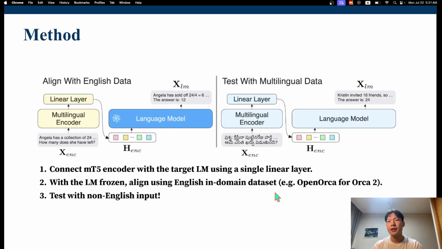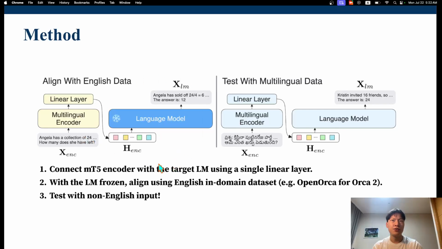Now, when I say in-domain dataset, I mean a dataset that resembles the fine-tuning or pre-training data of the target language model. So for Orca 2, we used a dataset called OpenOrca, which is an open source replication of the Orca 2 or Orca 1 dataset because the dataset was not open sourced.